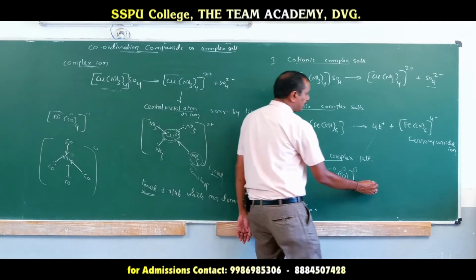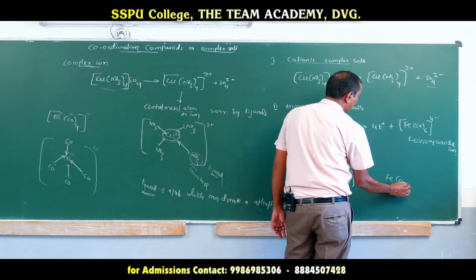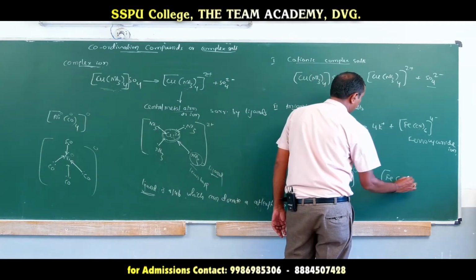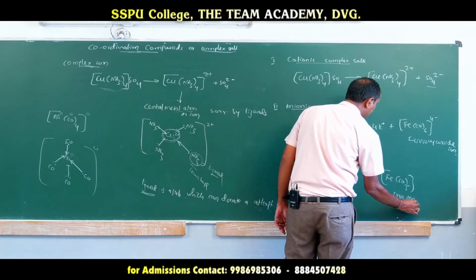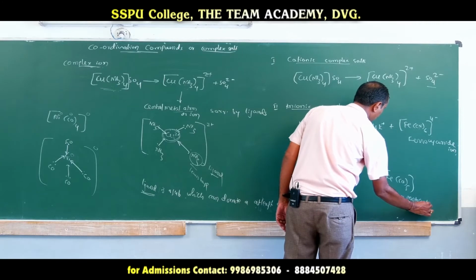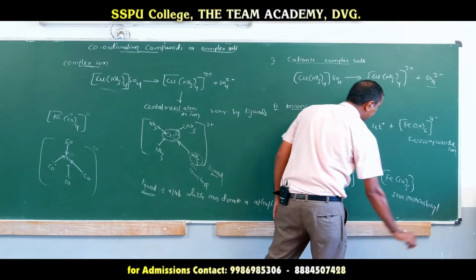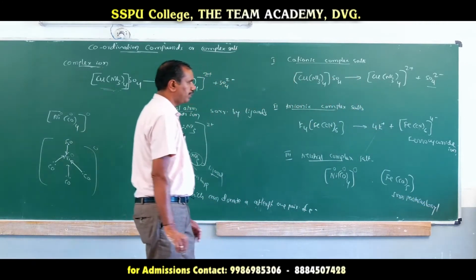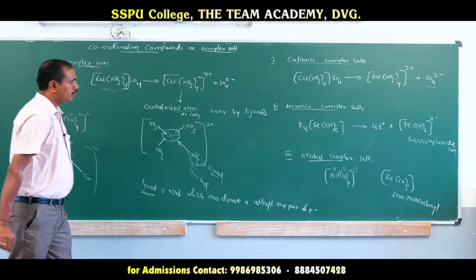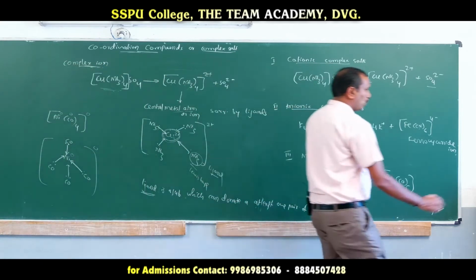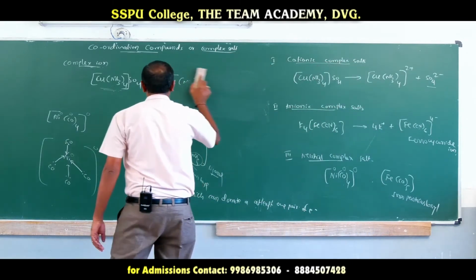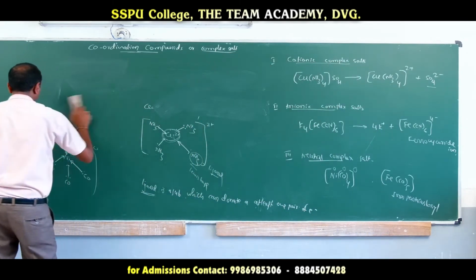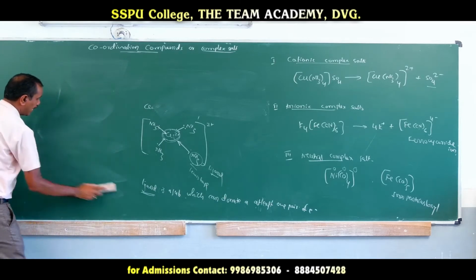One more example is iron pentacarbonyl. Yes, this is also a neutral complex salt. Now, these complex salts are also classified into two types depending upon the type of ligands.